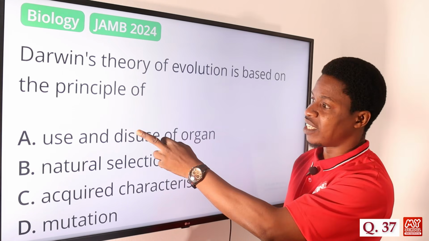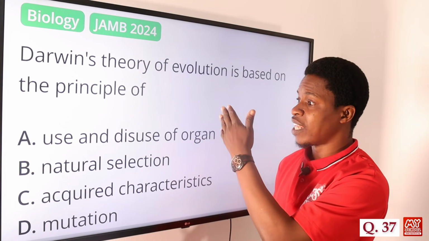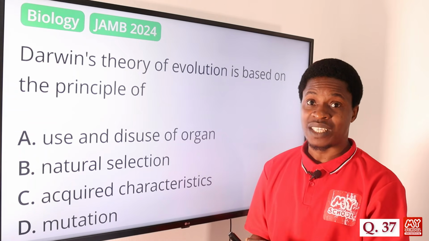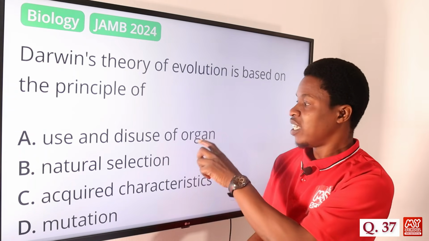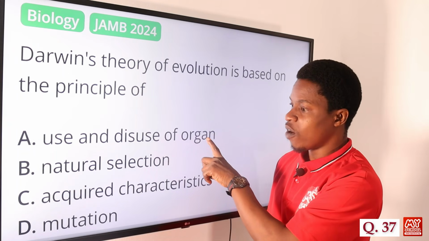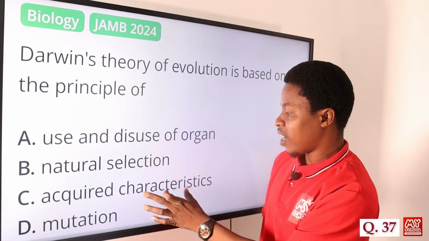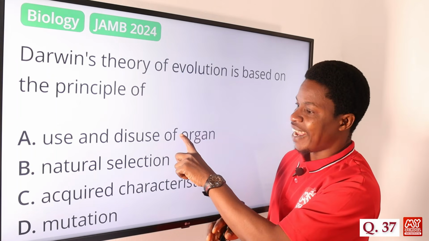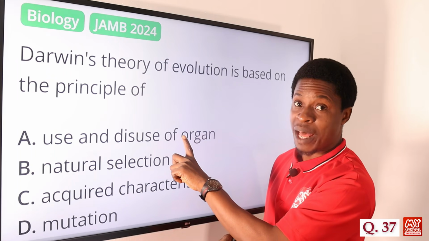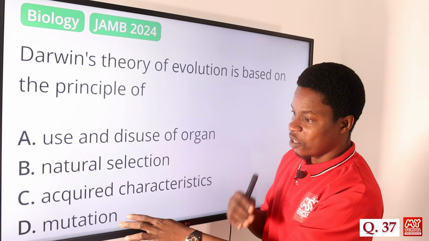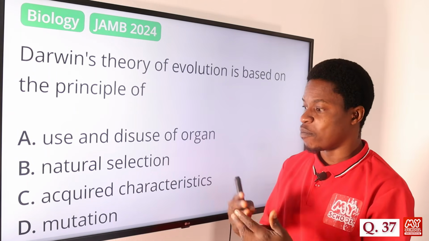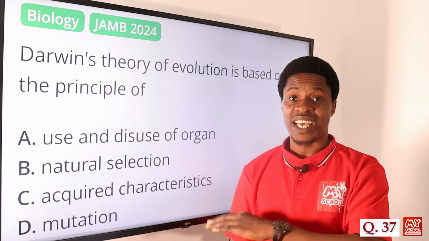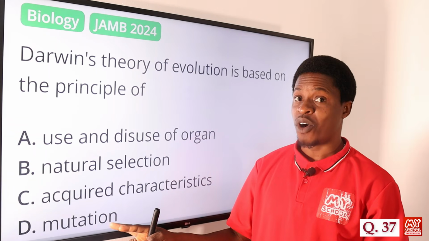Option A says use and disuse of organ. Of course, that was brought up by Jean Baptiste Lamarck. That's what we call the principle of Lamarckism. He came up with the use and disuse of organs as well as the acquired characteristics of organisms. So option A and option C were actually from Lamarck, JB Lamarck. And option D, mutation: the principle of mutation was brought up by Hugo De Vries.